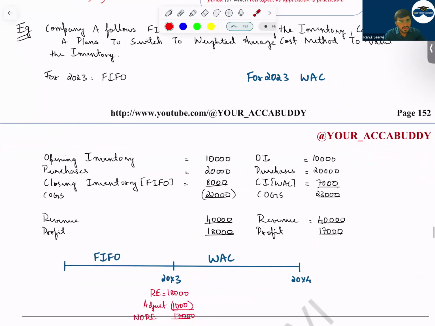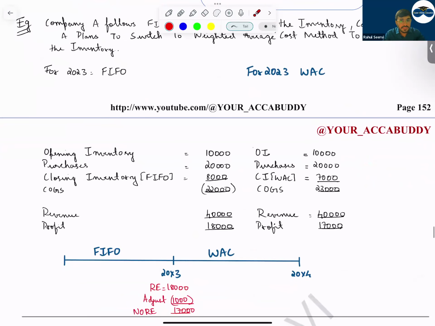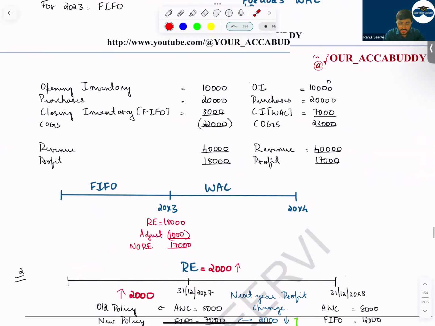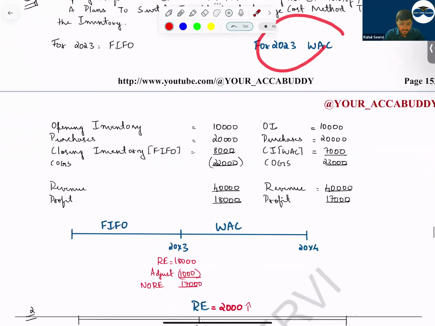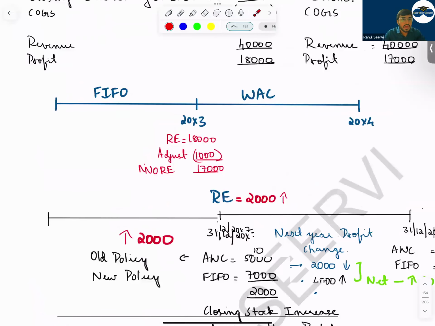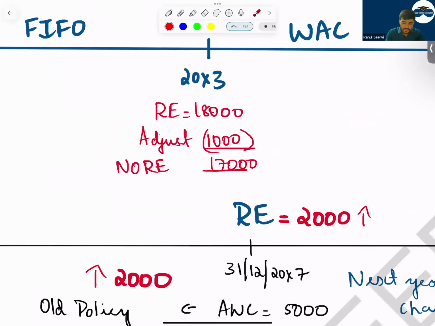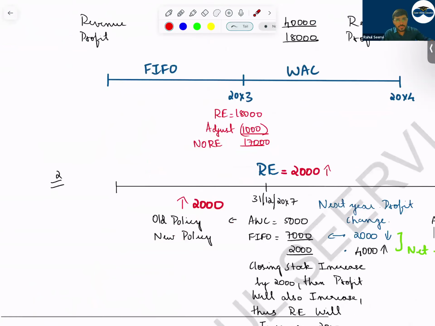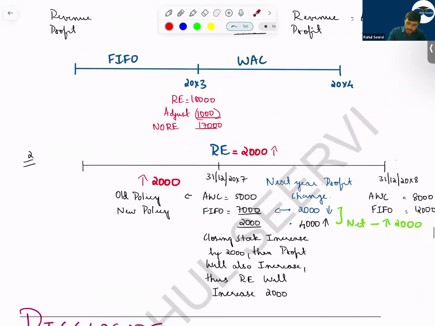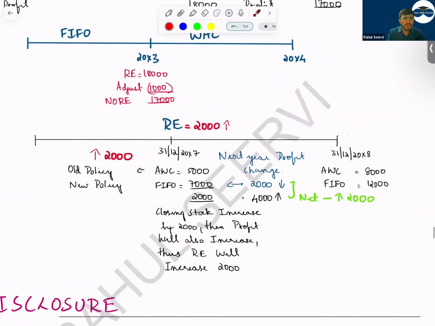So can I say the profit figure is affected here? So this profit figure should be adjusted. So the company decided to use what? Weighted average cost. In that case, where will the adjustment be done? The adjustment will be done in retained earnings, your opening balance sheet. This is for example purpose I mentioned. Retained earnings will take minus 10,000. You will record it. So this is the way. Retrospective treatment will always be done in retained earnings and it is shown in the statement of changes in equity.